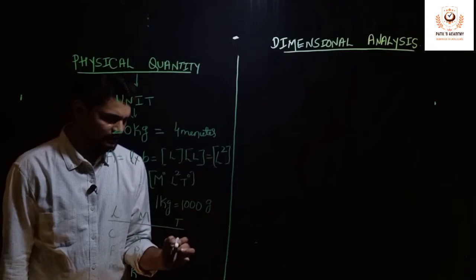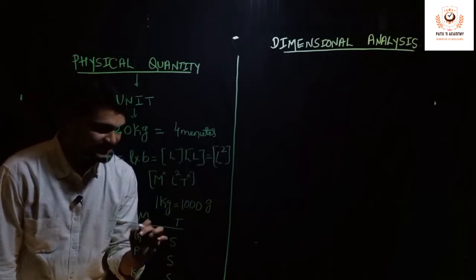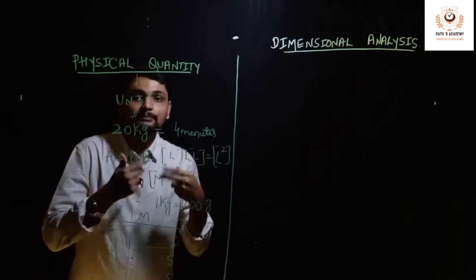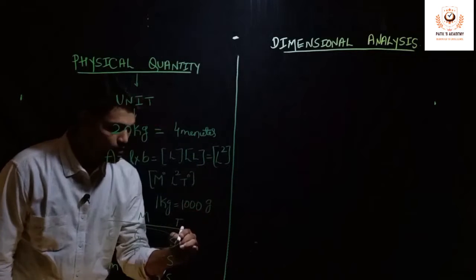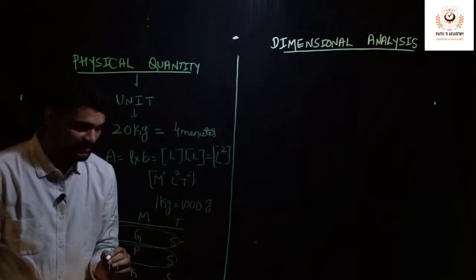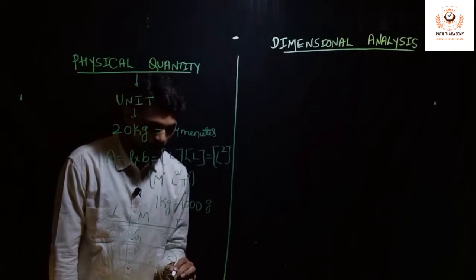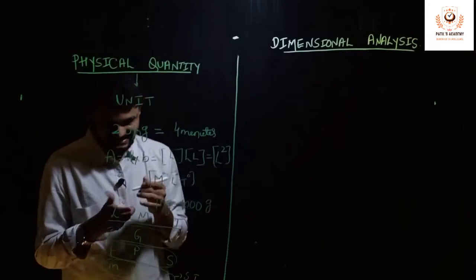This system of measuring the 3 fundamental quantities which are repeatedly used in mechanics is called the CGS system. So this is one system. Similarly, we have the FPS system and the MKS system. This MKS system is also called the SI unit, which is internationally accepted.